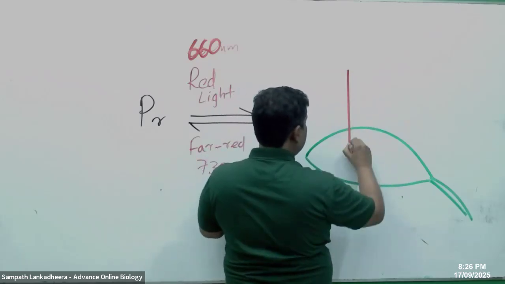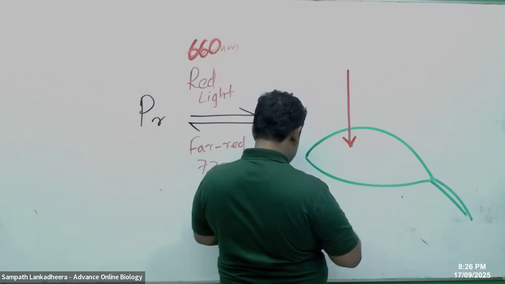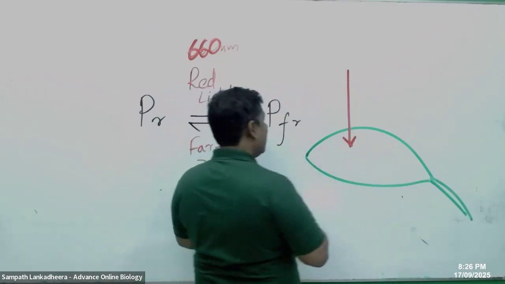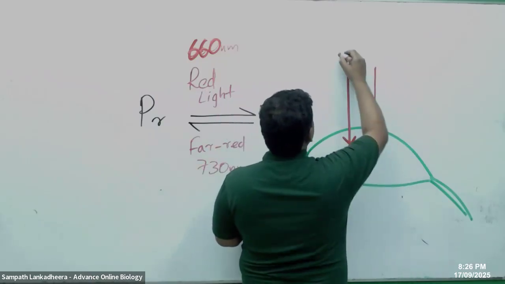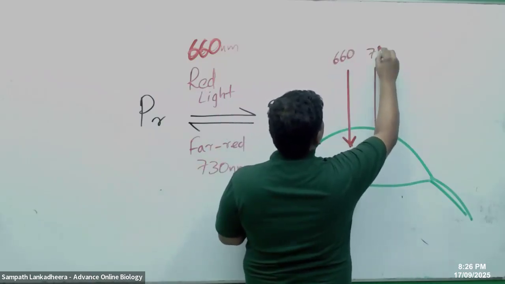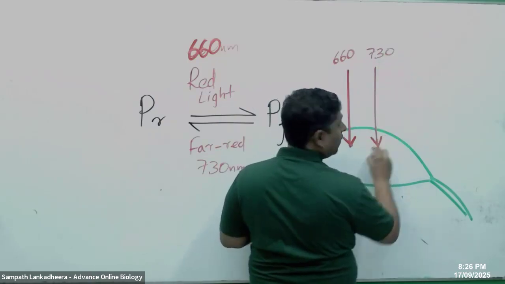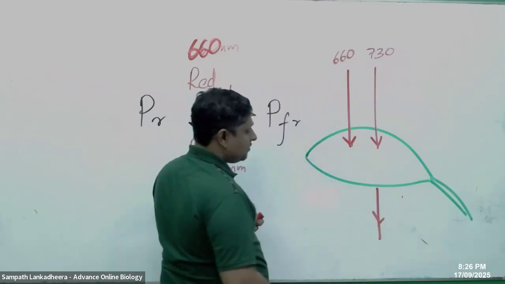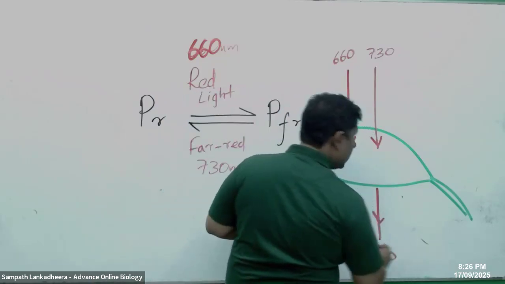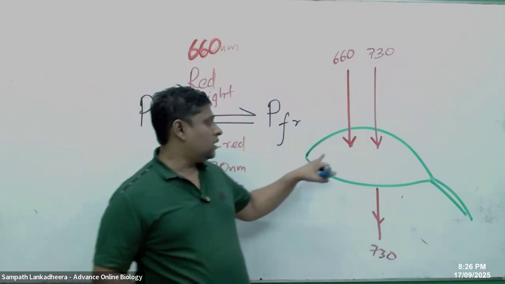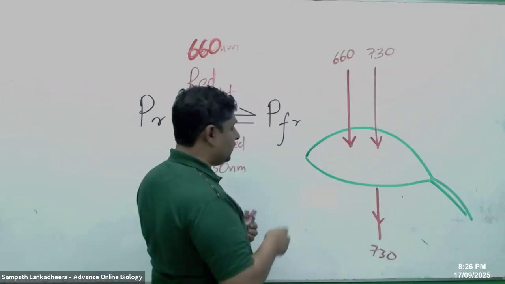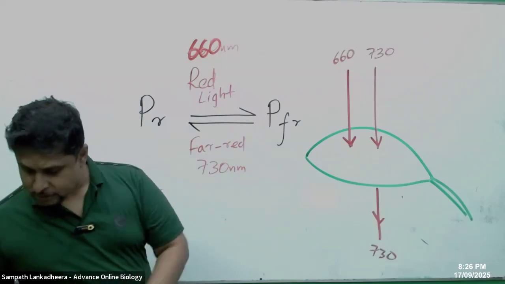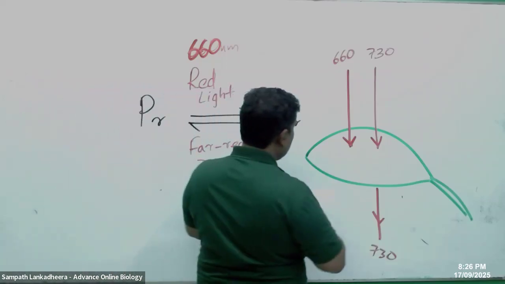So when red and far red light both fall on the leaf, this is 660, 730. What comes down from the leaf? Only 730 comes down. Why only 730? Because of the chlorophyll pigments available here.